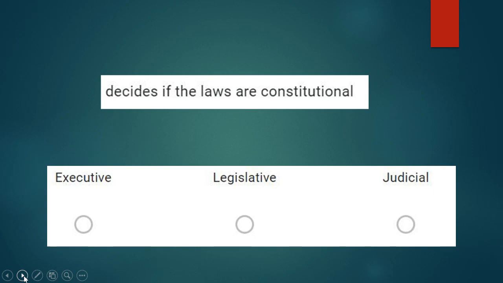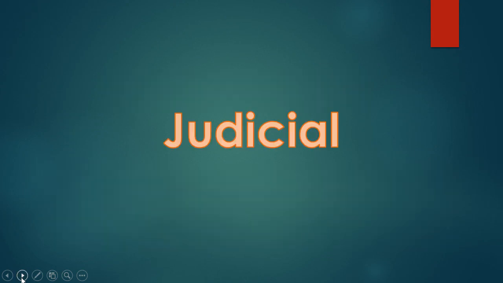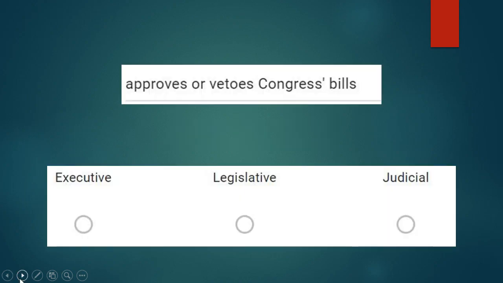Who decides if the laws are constitutional, meaning that they follow the Constitution? Is it the executive branch, legislative branch, or judicial branch? The group that decides if laws are constitutional is the judicial branch. Remember, they're the judges that look at laws to make sure that they follow the Constitution.